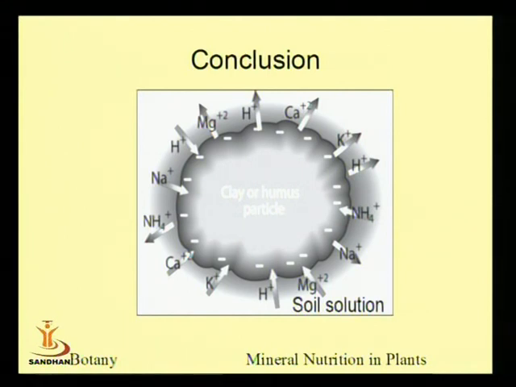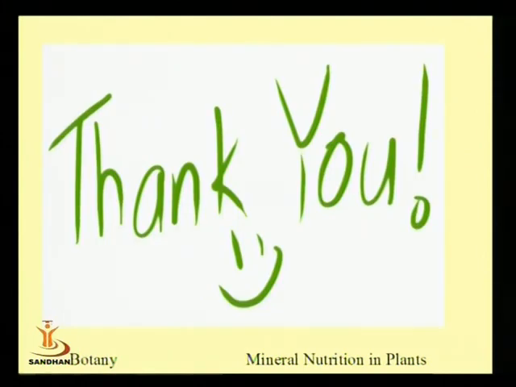If all these minerals are not there in the soil, ultimately it will result in the deficiency of one or another molecule, and this deficiency will lead to reduction of growth, reduction of reproduction, and so on.